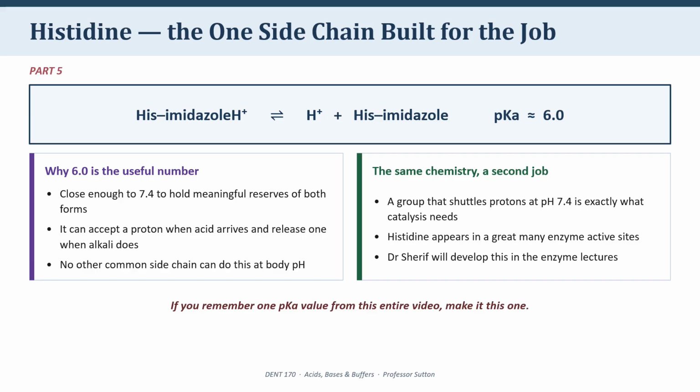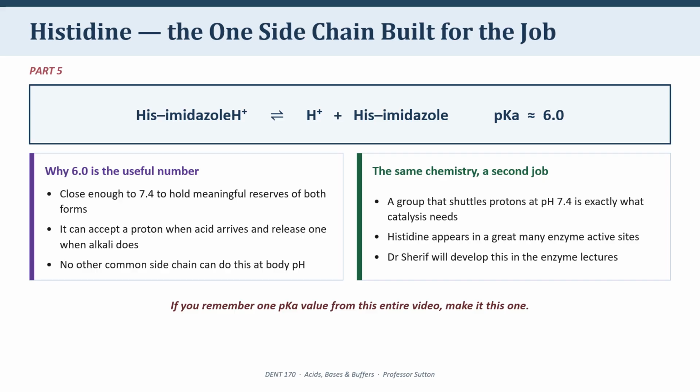Aspartate and glutamate are down at 3.6 and 4.3, fully deprotonated. Lysine and arginine are up at 10.5 and 12.5, fully protonated. They're all locked. Histidine is the one that's free to move.